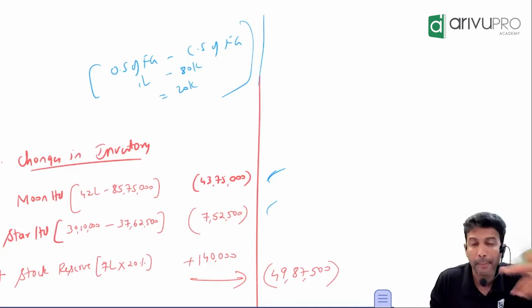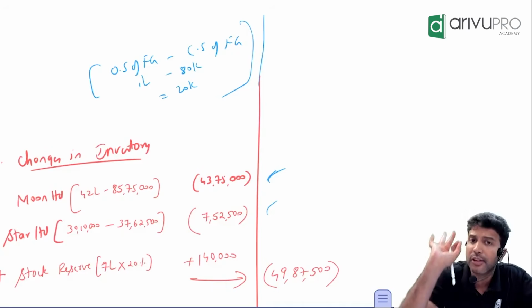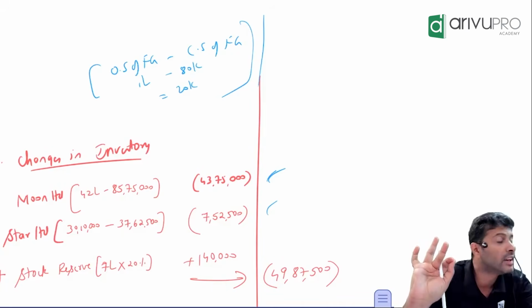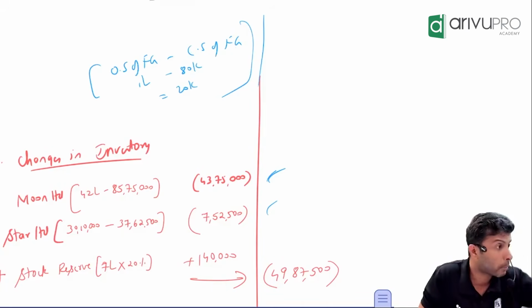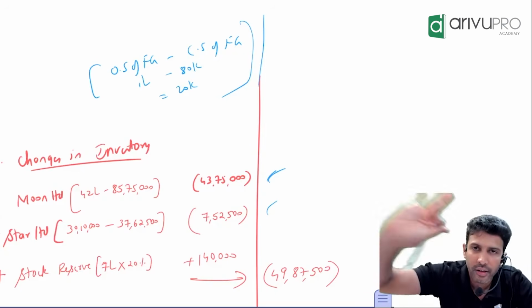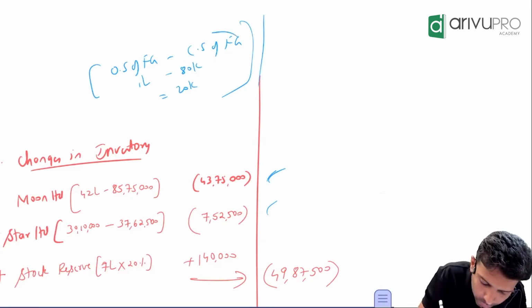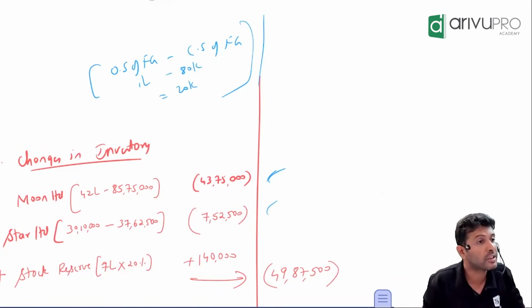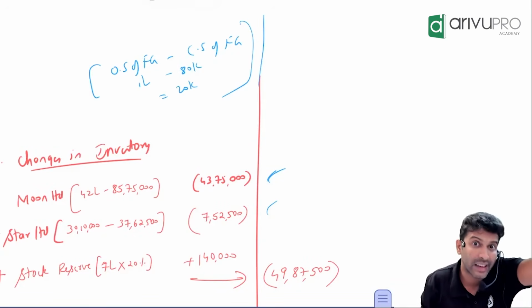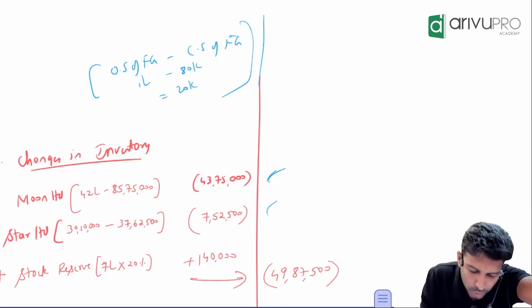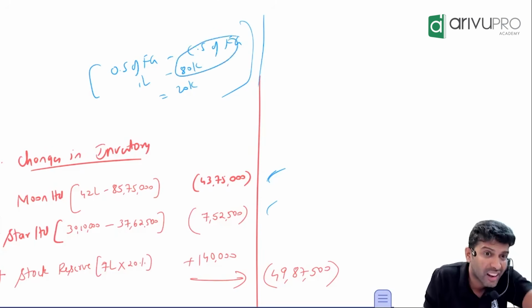What is it? Stock reserve means profit included in closing stock. It is already included. Should we include it or eliminate it? So profit is already included in closing stock, which we need to eliminate. When you eliminate profit, will the closing stock value increase or reduce?